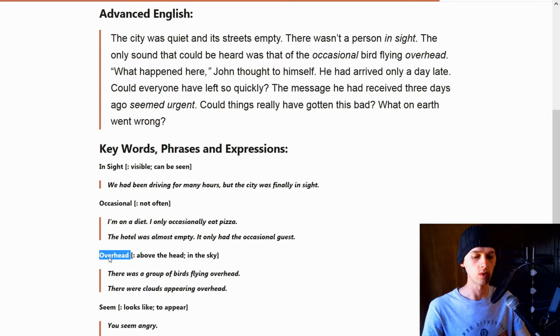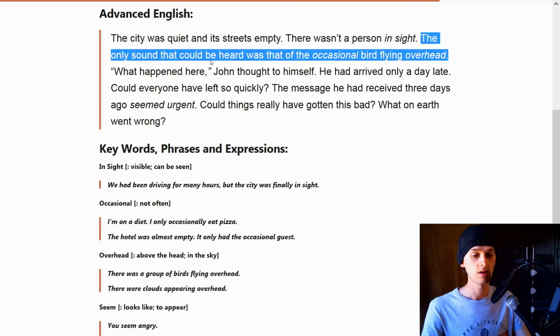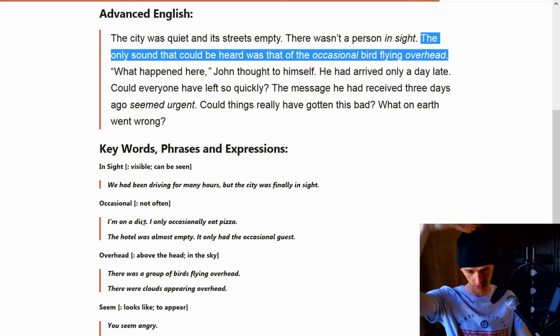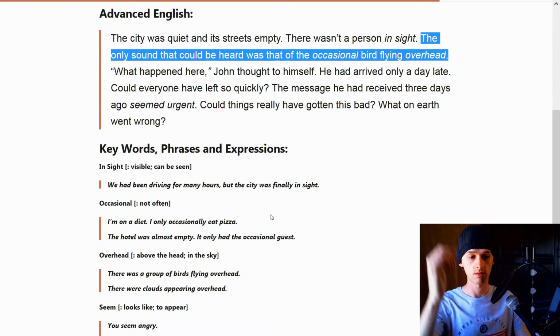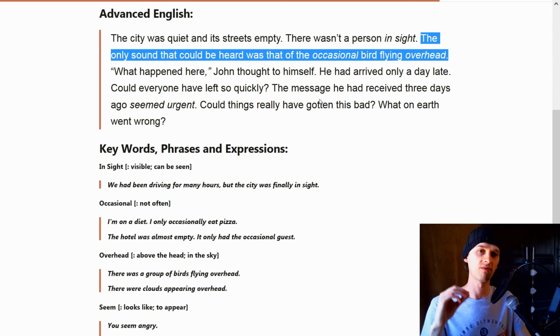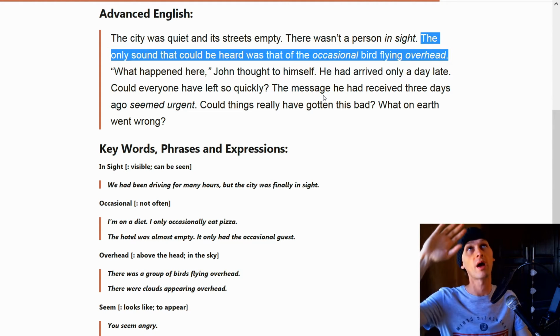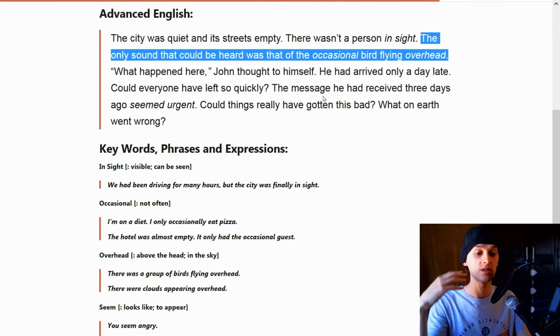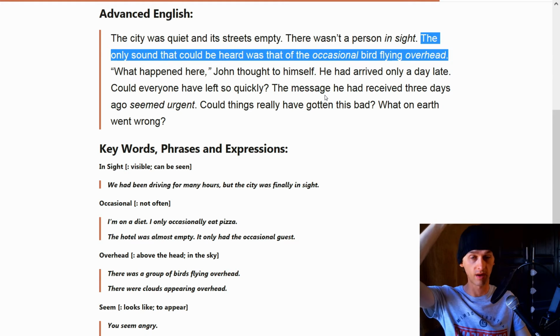The next word was overhead, which was in the same sentence. The only sound that could be heard was that of the occasional bird flying overhead. So overhead is just above your head, or in the sky. So the occasional bird flying overhead means I sometimes saw a bird flying above in the air. So the only sound that could be heard was that of the bird sometimes flying above in the air.